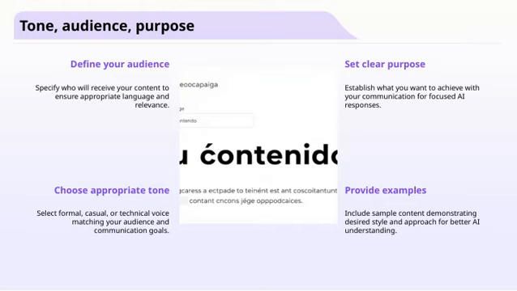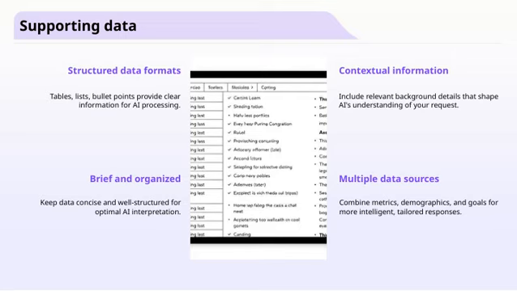When it comes to supporting data, using structured data formats like tables, lists, and bullet points is really effective.